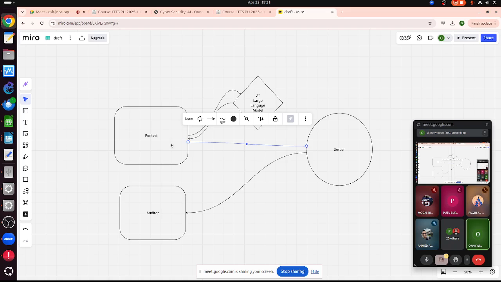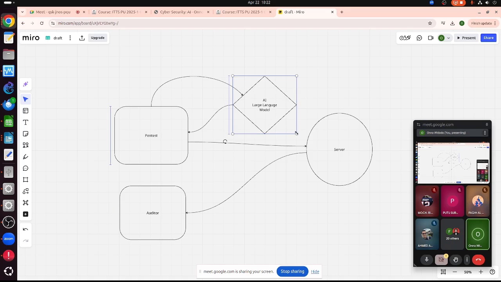Same thing with the auditor. The auditor will talk to this one, and the AI will give it back to the auditor. Basically, the auditor will grab the log of the server and send it to the large language model, and then ChatGPT can answer it. If we want to play around with this, we can use ChatGPT. But in my case, I try to change the large language model to a local large language model.